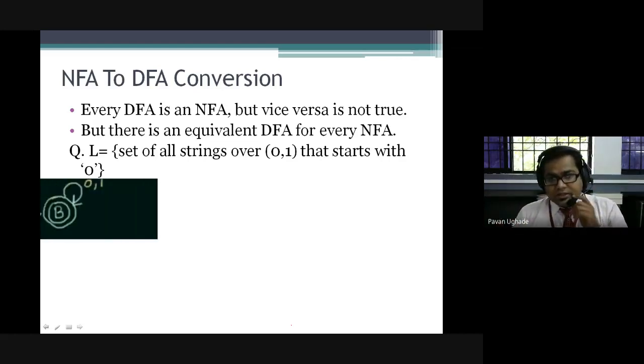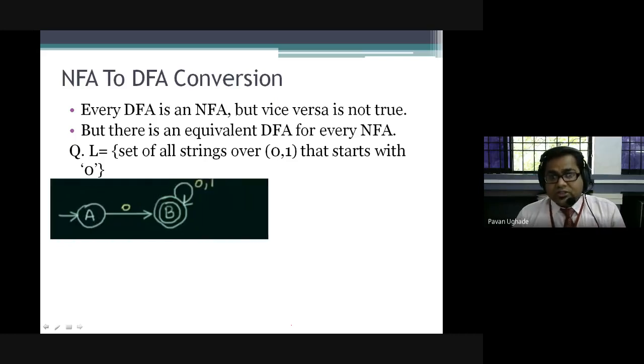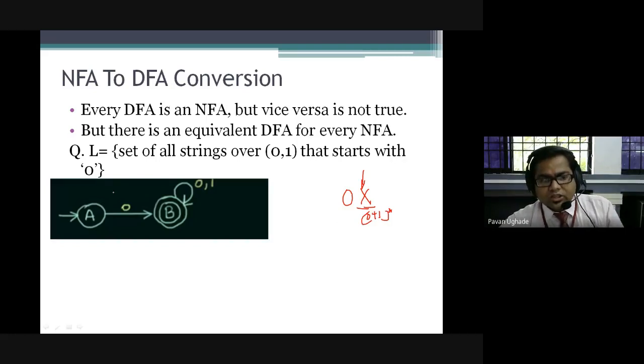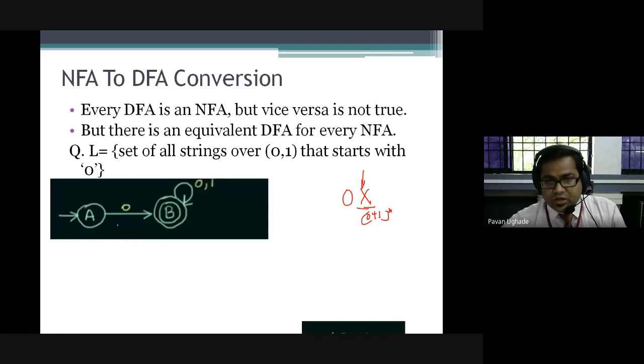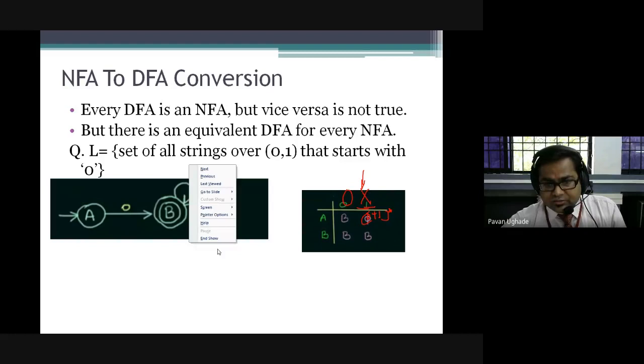Now, consider the set of all strings over 0, 1 that starts with 0. We have seen ends with 0; here I'm asking you to consider starts with 0. Starts with 0 means it should be 0, and after that it can be anything, any combination of 0 plus 1. See, this is an NFA, sorry, because there is no transition on 1. Now, just let me use the eraser.